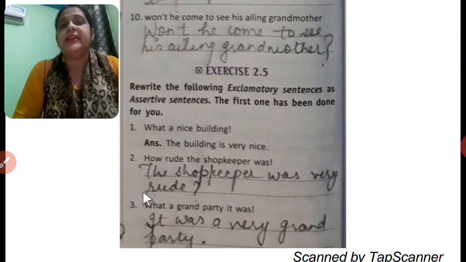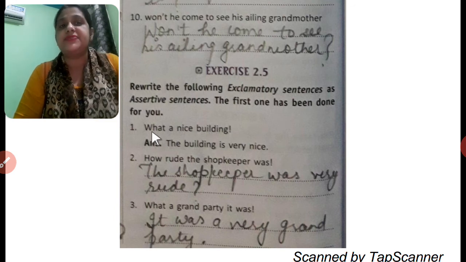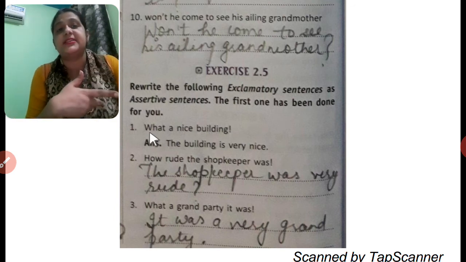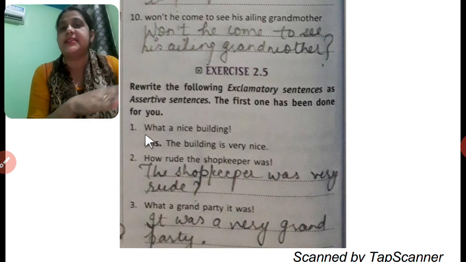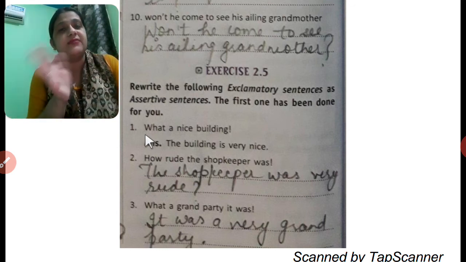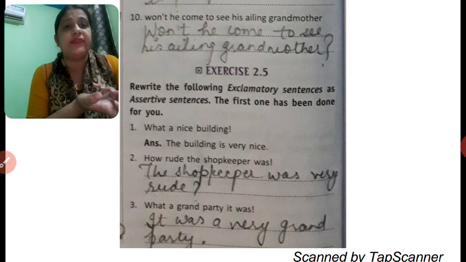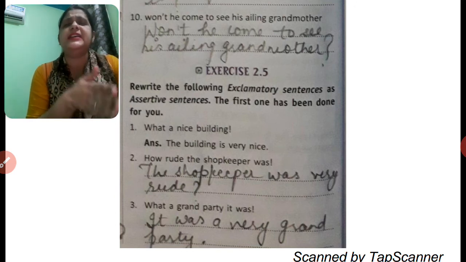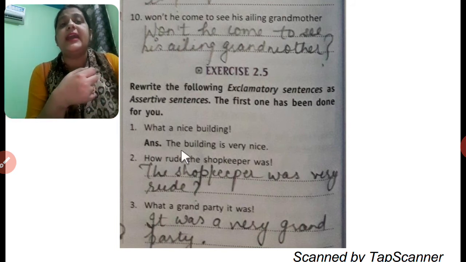Now students, in the next worksheet, what we have to do: rewrite the following exclamatory sentences as assertive sentences. We have to change exclamatory sentences into assertive sentences. Exclamatory sentences are those that express certain strong feeling, but we have to write in a simple manner. Let's see the example. What a nice building.